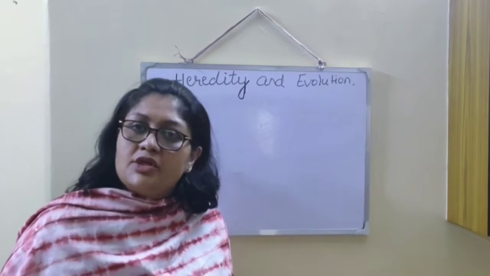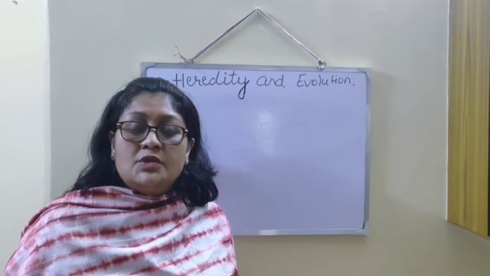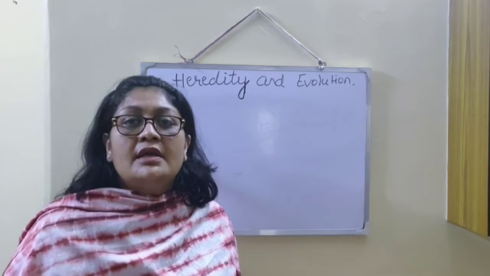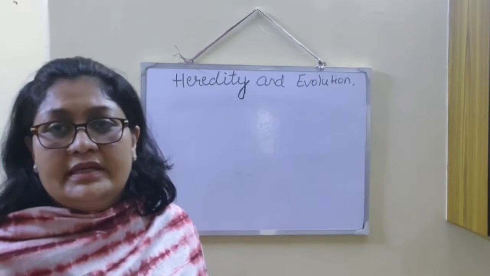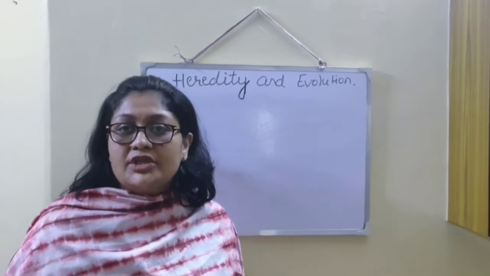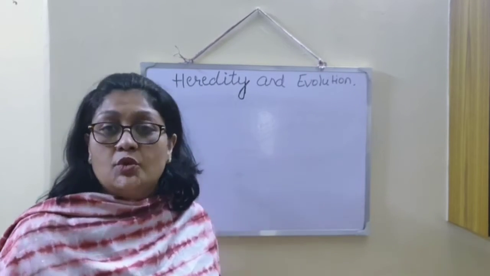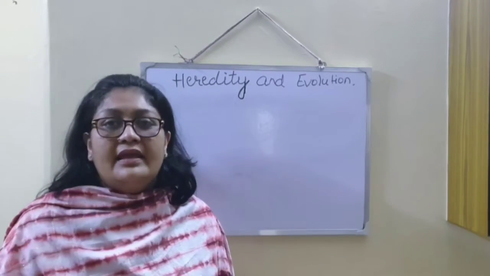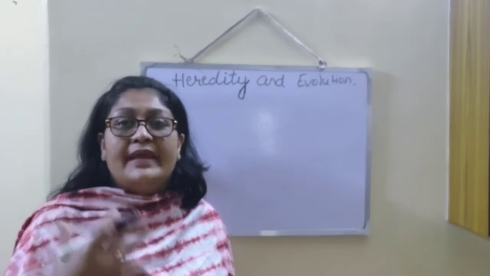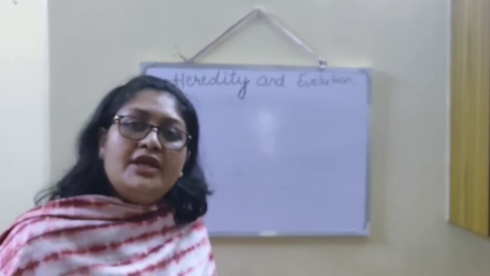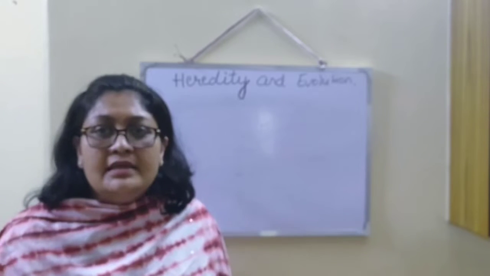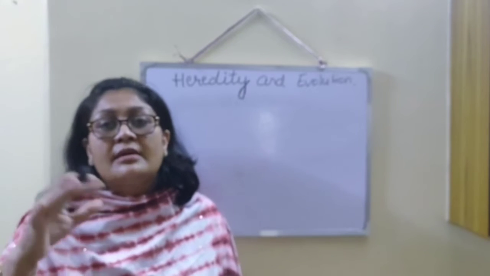What are variations? So heredity or inheritance is a process by which characteristics are transmitted from one generation to the other generation, or from the parents to the progeny. It is the basis of heredity, and in this process some variations may occur. What are variations? Variations are the degree by which a progeny differs from its parents.